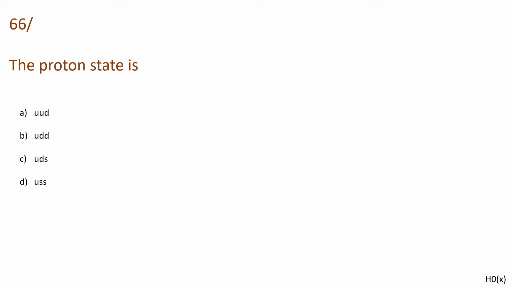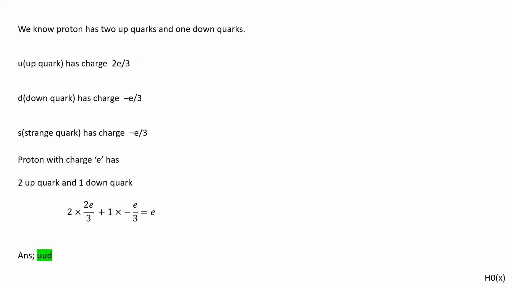Then the proton state is, and the options are UUD, UDD, UDS, USS. We know that U is the up quark that has charge 2e by 3, D is the down quark that has charge minus e by 3, S is the strange quark which has charge minus e by 3. And we know the proton has charge e, which is of 2 up quarks and 1 down quark. So the answer will be UUD.